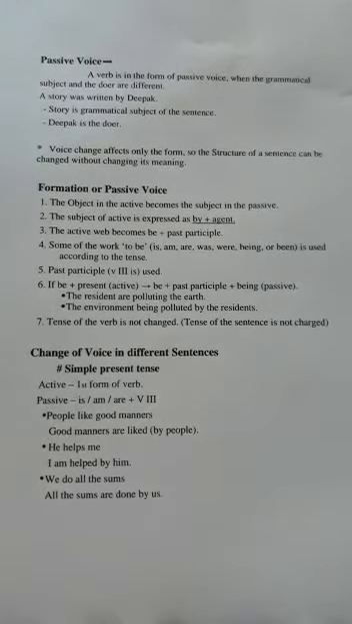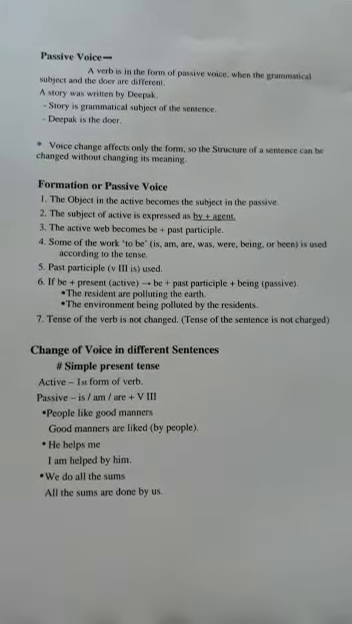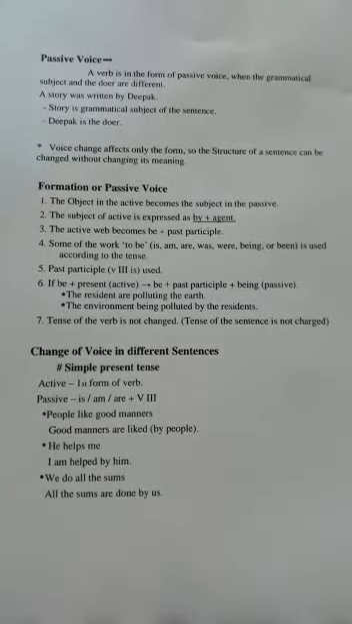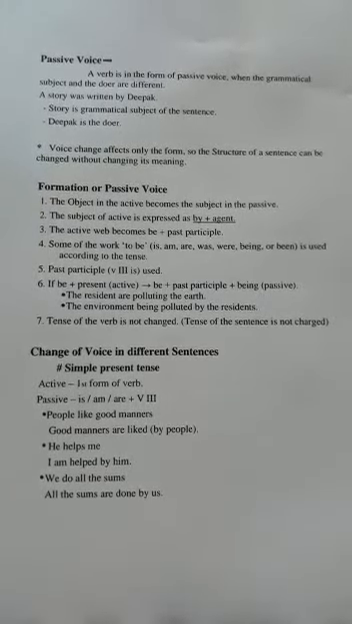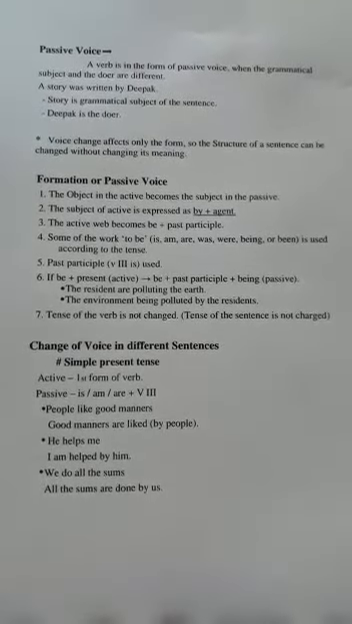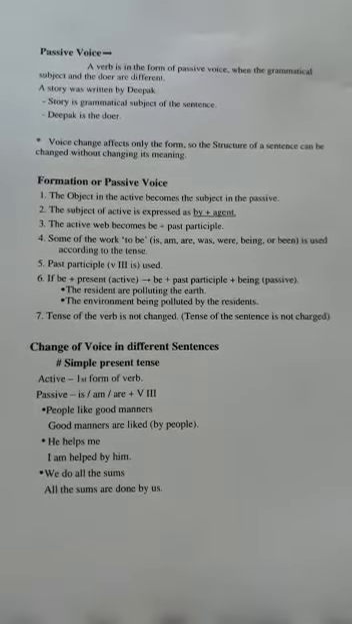So, some of the examples are here. Let us see, and I'll try to explain it with the rules. People like good manners. People, subject; like, first form of verb; and object, good manners.